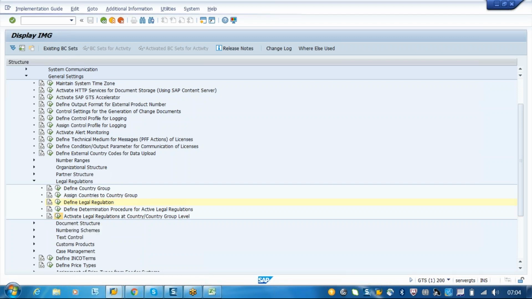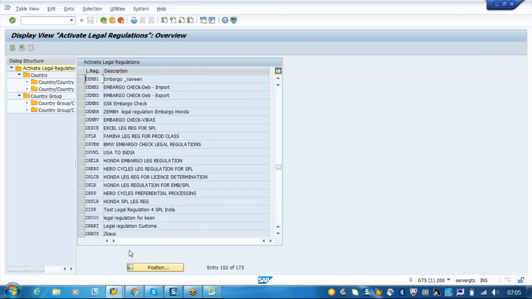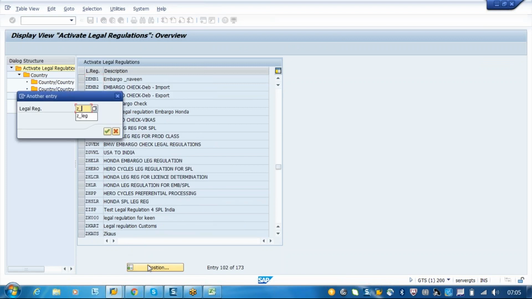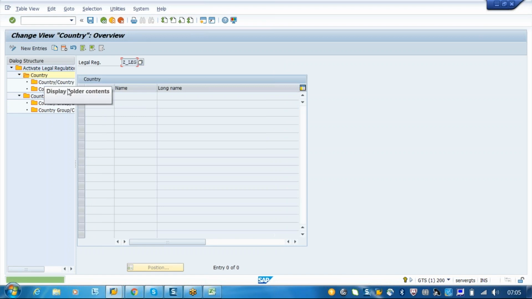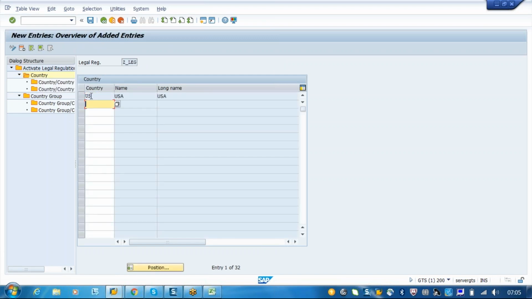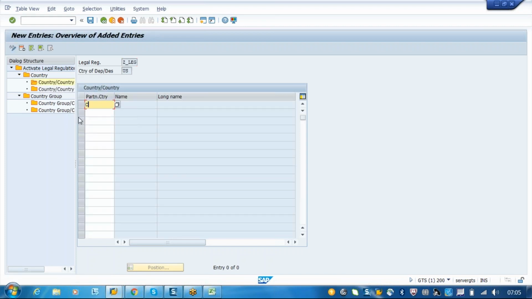So next one is activate the legal regulation. So what is this activate the legal regulation? Now we have taken this JET_LEGAL, right? So here we have to enter the country, from which country it is being exported. Here you can say it's the country of your plant. The first country is the country of your plant. Okay, here I will just say it is from US. And the next country, just choose country of your business partner. It will say it's Canada.